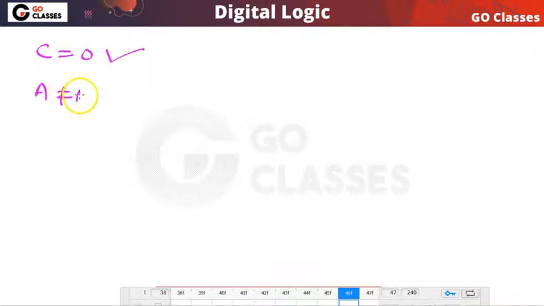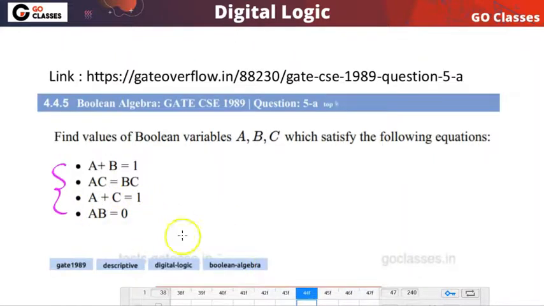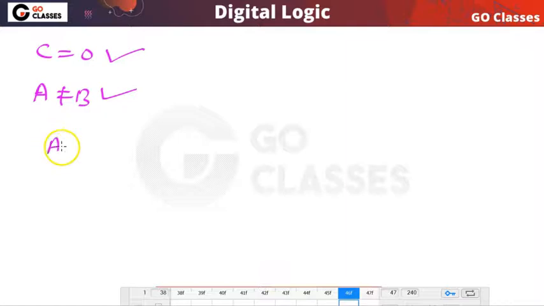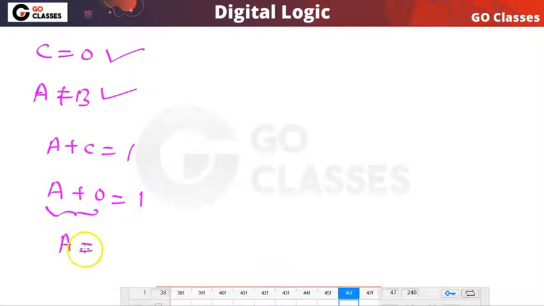Also we have seen A is not equal to B. These two results we have. A is not equal to B, C is equal to 0. And now this equation, A or C equal to 1. C is already 0. So I can say that A or 0 is equal to 1, that is A equal to 1.